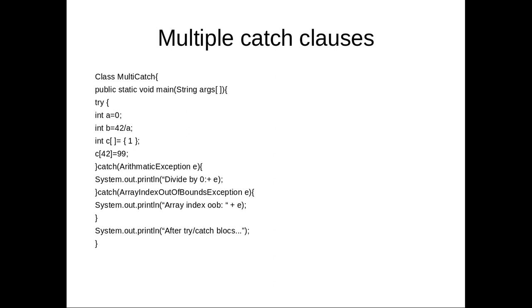Okay, in that case, what will happen? It will print "array index OOB" plus that exception, and after that, after the try catch blocks, that will also be printed. That means for a single try block you can have multiple catch clauses. That means depending on the type of exception generated, we can have multiple catch statements.